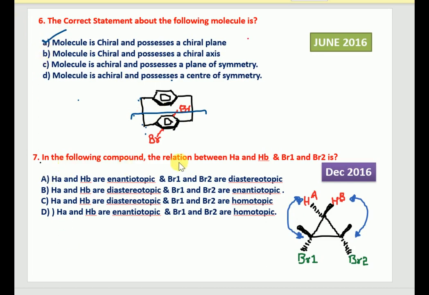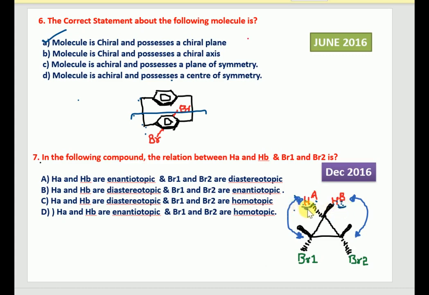Next question: in the following compound, the relationship between HA and HB, and Br1 and Br2, is asked. If the carbon is bonded to two hydrogens, as you can notice here, then replacing any one of the hydrogens with deuterium, if it creates a pair of diastereomers, that is called diastereotopic hydrogens. How can we say whether that is diastereotopic? Chemically they do not show the same reactivity, and they also show different chemical shift values in the NMR spectrum.